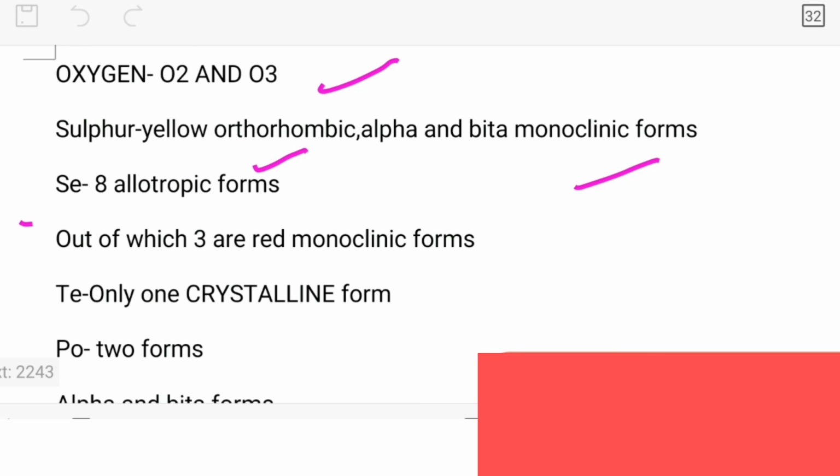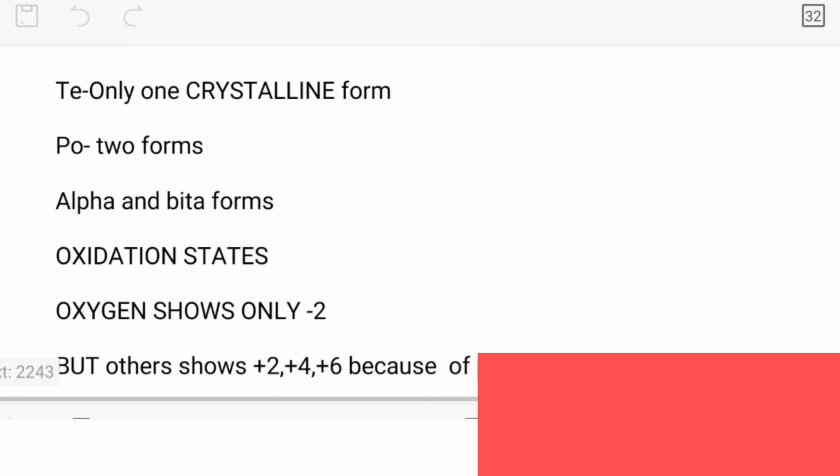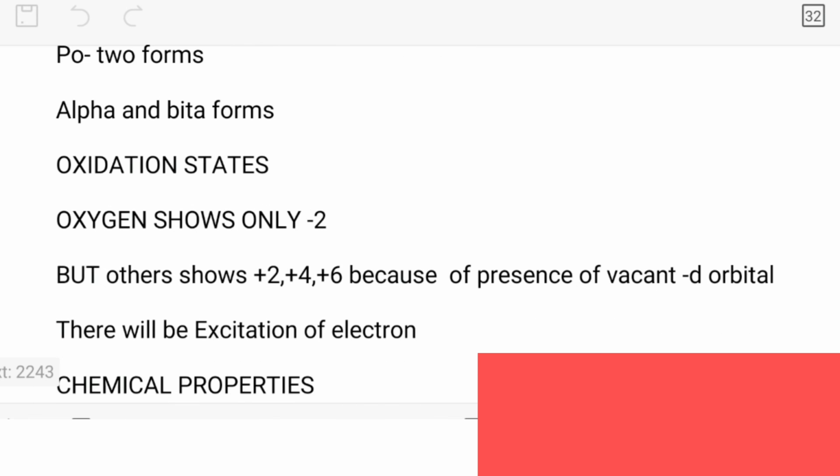Selenium usually has 8 allotropic forms, out of which 3 are red monoclinic forms, and selenium has only 1 crystalline form. Polonium usually has 2 forms, alpha and beta. But students, these things you have to remember.